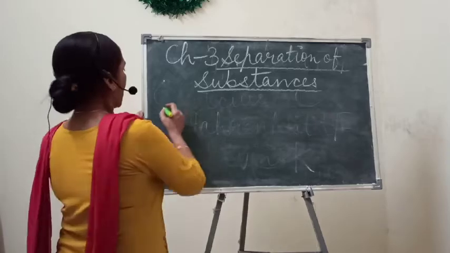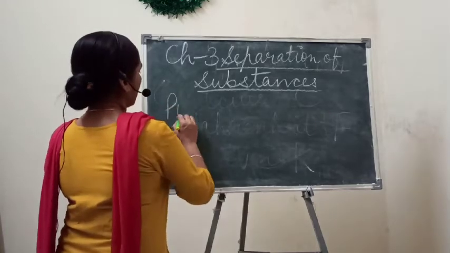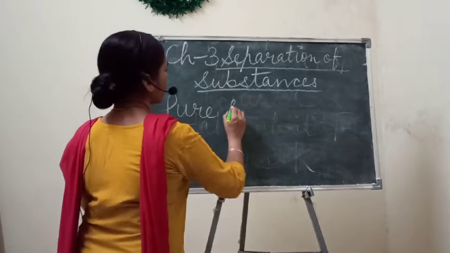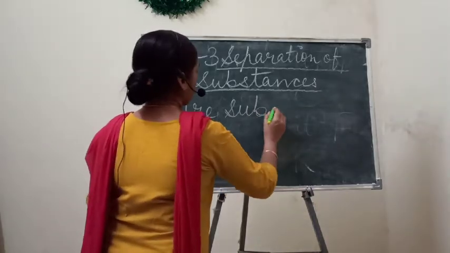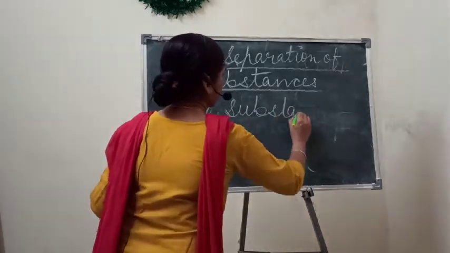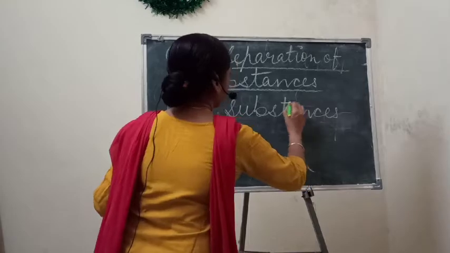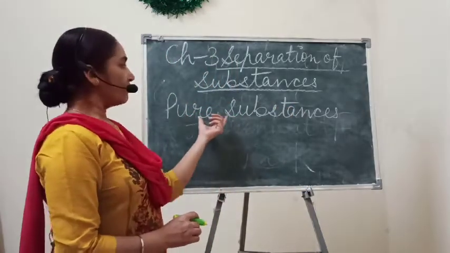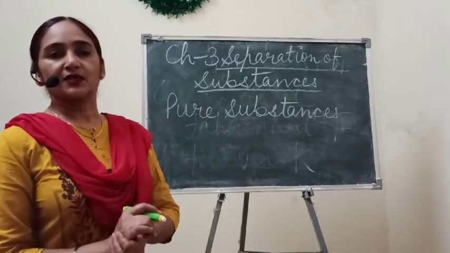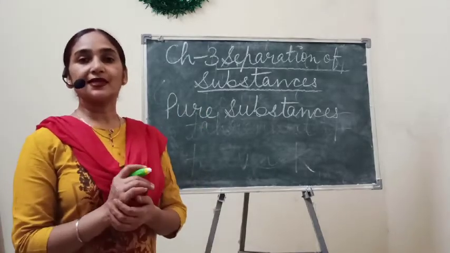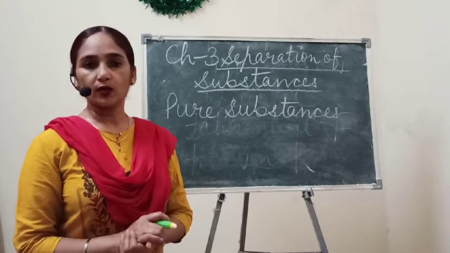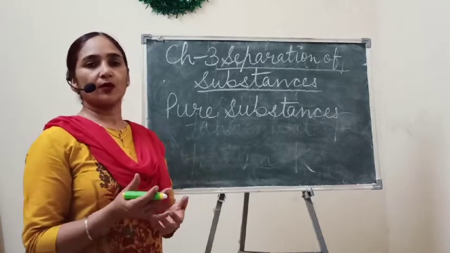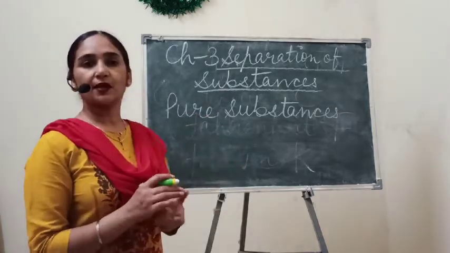First of all, I want to tell you what the pure substances are. When we say that any substance is pure, it means the substance is made up of the same kind of molecules, then we can say the substance is pure.